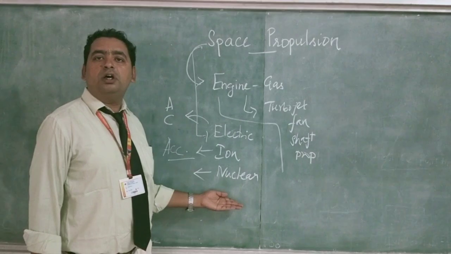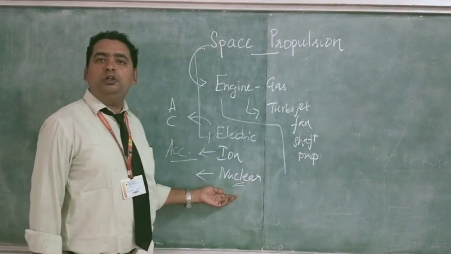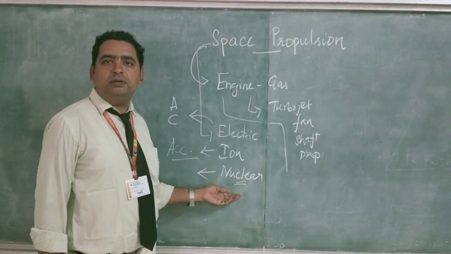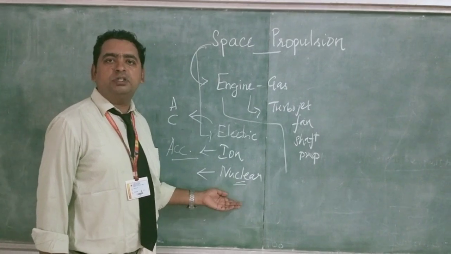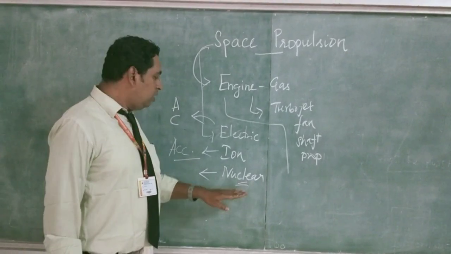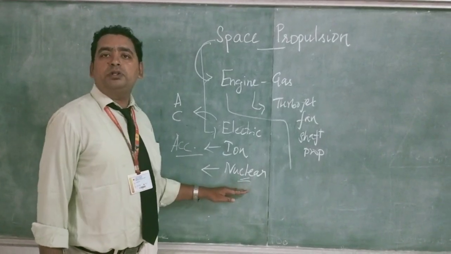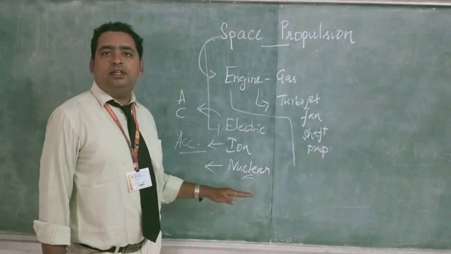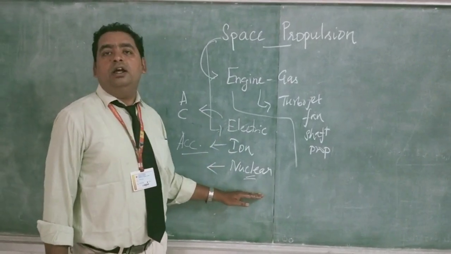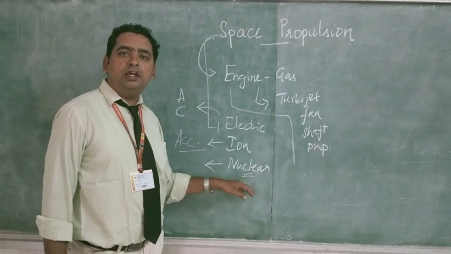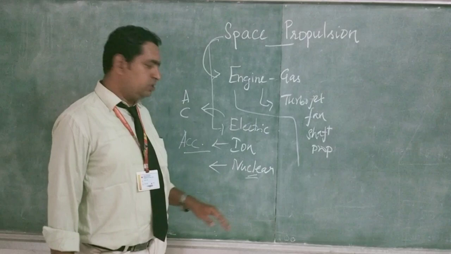Nuclear propulsion systems are not widely used because the radiation created from the nuclear propulsion system may create some dangers to human beings or some organisms, even in testing. So we cannot use nuclear propulsion widely. But nuclear propulsion can give the highest thrust compared to electric and ion, because in nuclear reactors we are using uranium as a fuel, which gives maximum thrust.